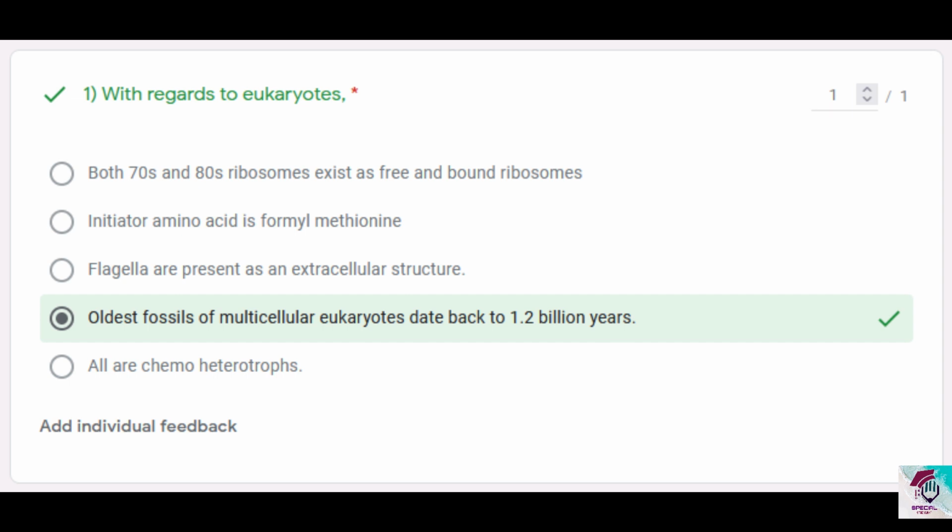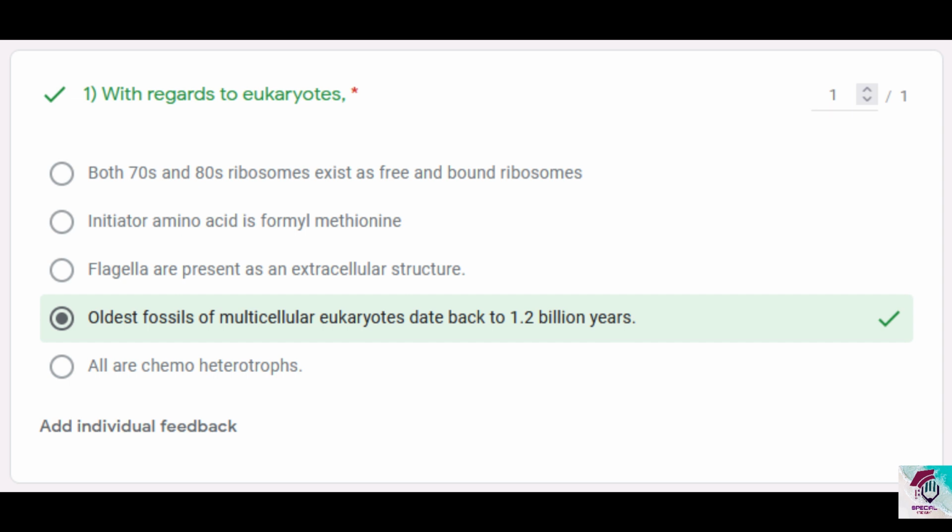eukaryote fossils date back to 1.8 billion years ago. That's when the first eukaryotes evolved from the prokaryotes, and they were unicellular, and it's explained in the endosymbiotic theory. But over time, the multicellular eukaryotes developed, and it's mentioned in the resource 1.2 billion years ago. The oldest protists, the red algae, Ediacaran, appeared. It's not mentioned so distinctly, but you'll know that the other 4 options are incorrect. So this is the most appropriate answer.